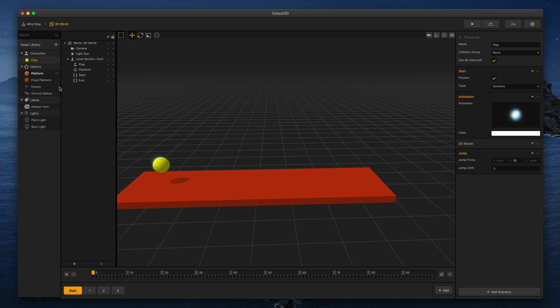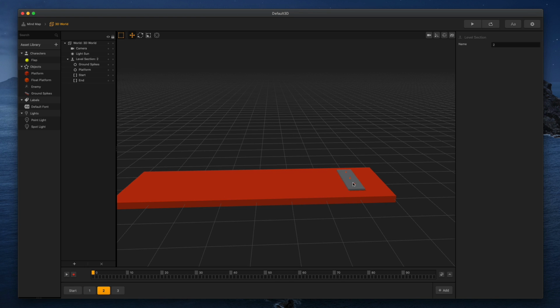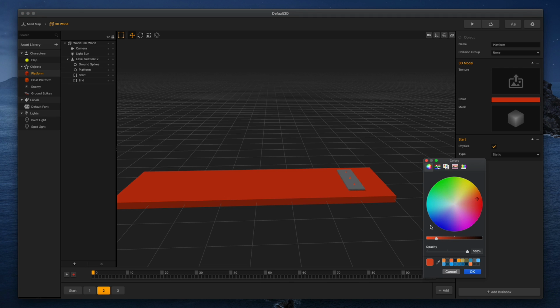There's one thing I don't like, guys, is I'm seeing these spikes are red. Red equals bad in the game. Yet our platform is also red. So here's how I'm gonna fix that. I'm gonna click on platform over here, and then I'm gonna go to the 3D model. I'm gonna click on the color here, and I'm gonna change that.